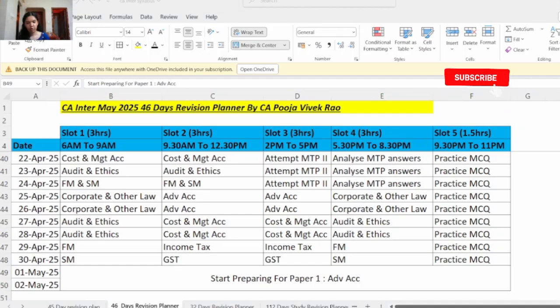So I hope you all have noted down this study plan, and I hope this plan will be useful for you to ace the upcoming CA Inter May 2025 exams. So that's your complete 46-day revision strategy for the CA Inter May 2025 exams. I know exam preparation can feel stressful, but trust me, with proper planning and consistent effort, you can definitely ace the exam.